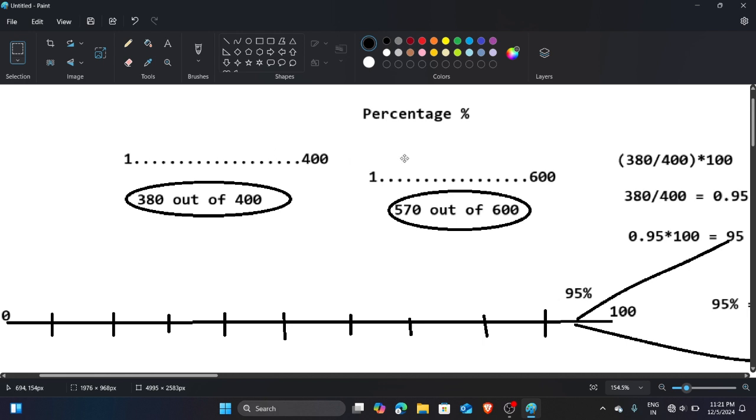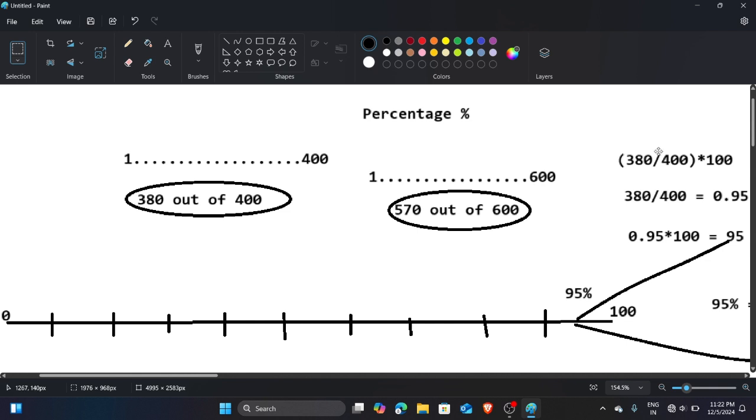Okay, now the one unit value, when you multiply by 100. Suppose you have a single unit value, and when you multiply it by 100, you get a value which you can represent on a 100 scale, so you can see where it can exist. Let me explain again. When you divide a number by its complete portion, you get the value of the single unit.